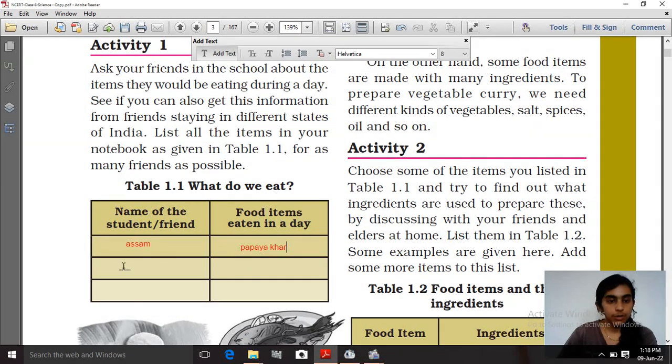One of your friends belongs to Maharashtra, then it includes the food item misal pav.